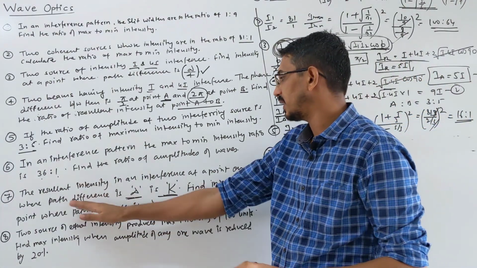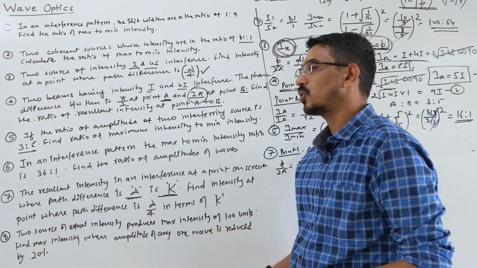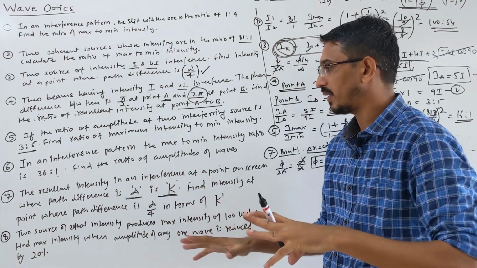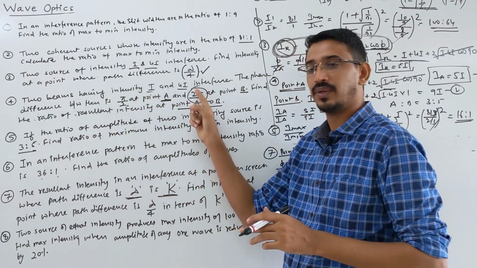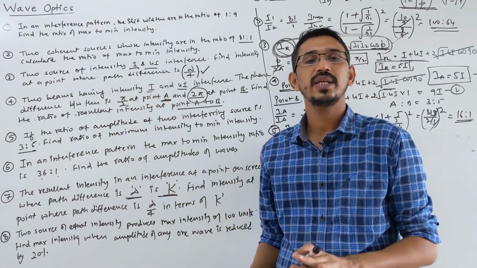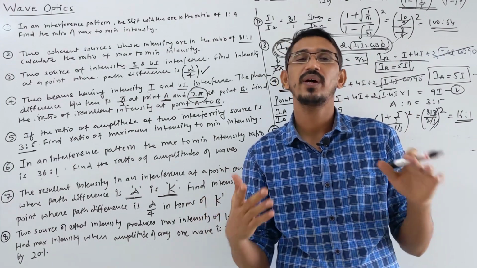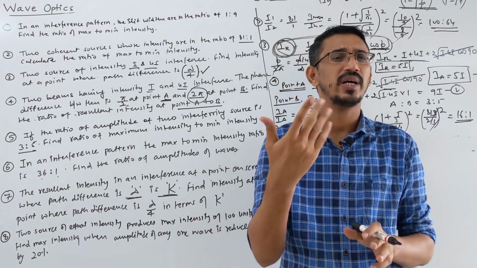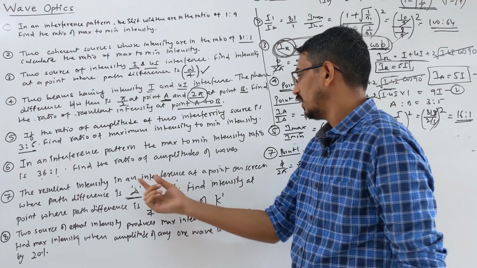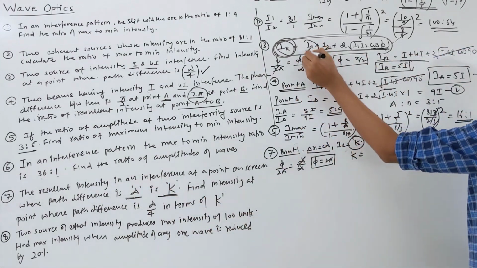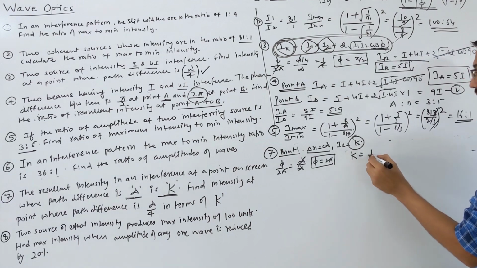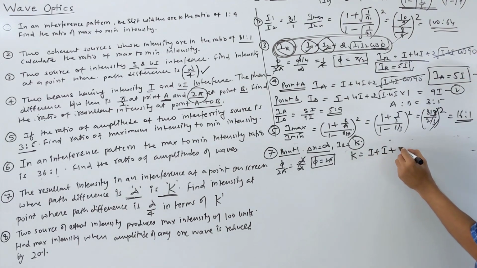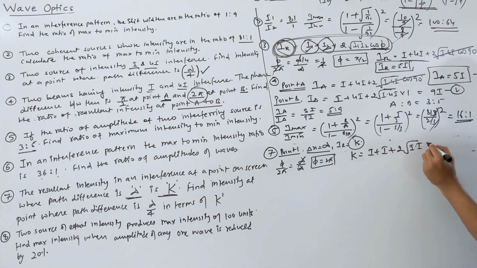They just said the resultant intensity at some point is K. When the intensities are not given, unlike in those questions where intensities I and 4I were given, we say two waves are coming with equal intensity. You can call them X or I, your choice. So we are calling them I1, I2. Suppose they are coherent sources of equal intensity, so we write I plus I plus 2 root I and cos 2 pi.